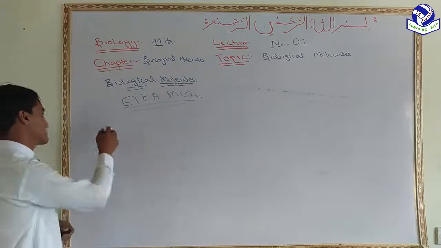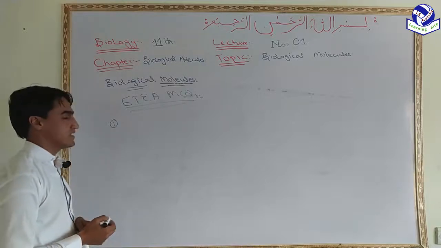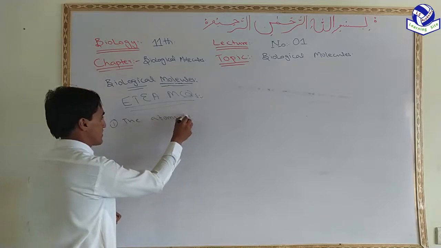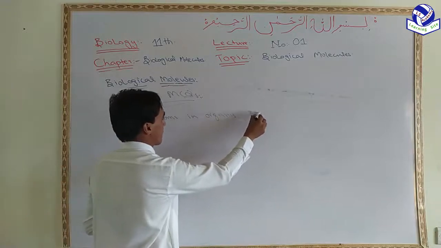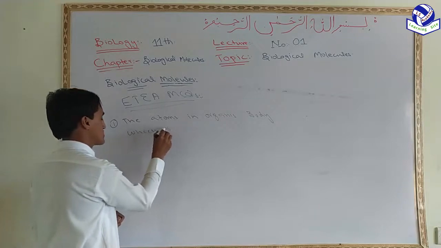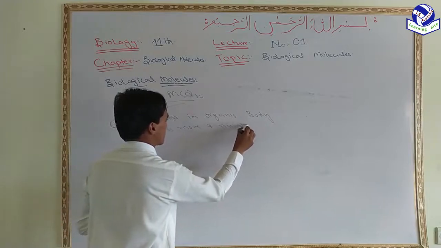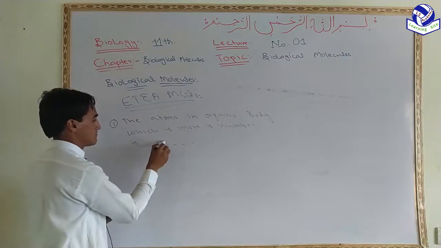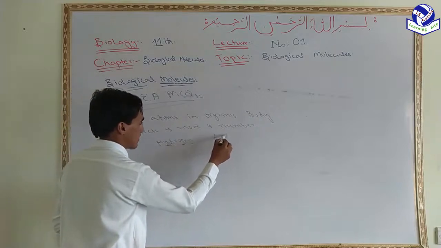The first MCQ is: the atom in the living organism's body which is more in number is hydrogen, which represents 63%.